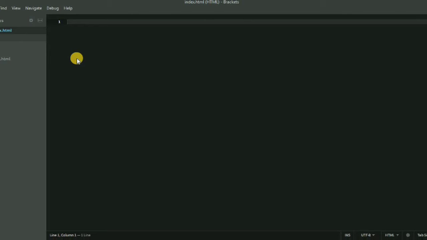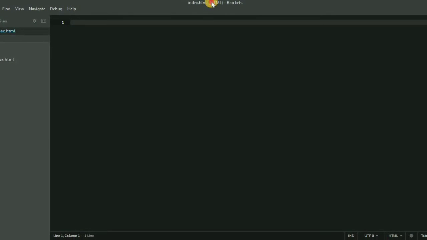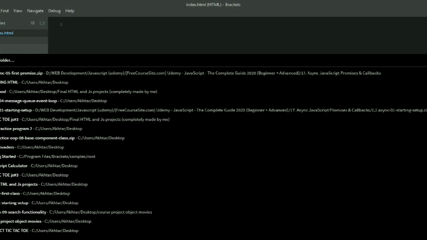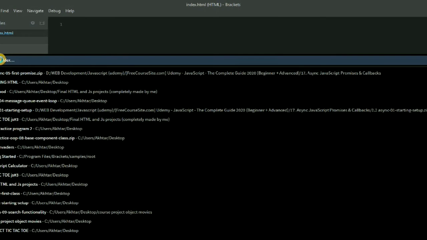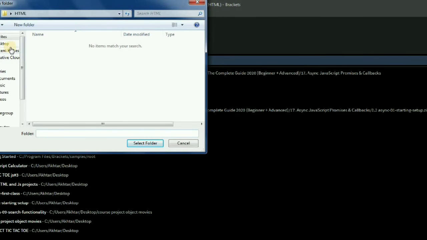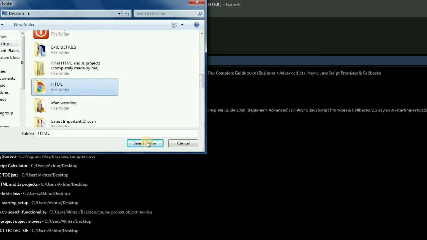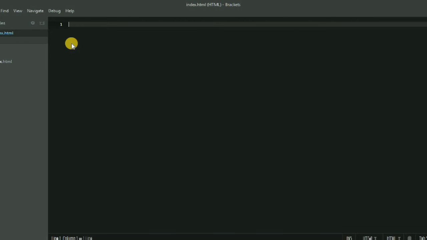After installing, in Brackets we need to create a project folder upon which the whole project will focus. Here I have already created a folder which is our project folder, saved by the name of HTML, as you can see. For selecting a particular folder, we have the option of Open Folder, and inside it you can manually select the folder in which you want to work. So I will select this HTML folder. By doing this, this folder will be selected in my project list.